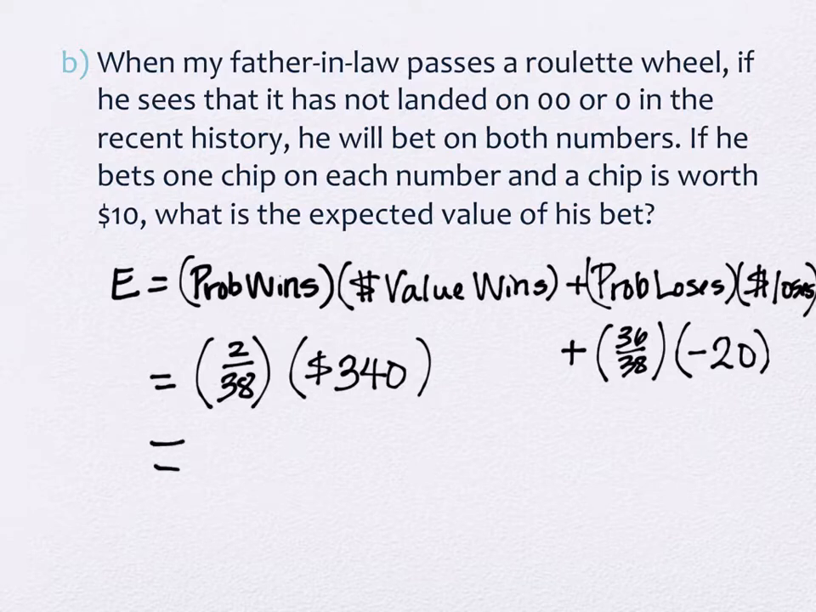All right, so we have calculators, right? Grab your calculator. We need to know what is 2 over 38 times 340 plus 36 over 38 times negative 20. And it'll be a dollar amount, so whatever we end up with, we need to make sure we do it in terms of dollars and cents at the end, even if there are more decimals. And you may end up with a negative. You do end up with a negative, actually, yeah.